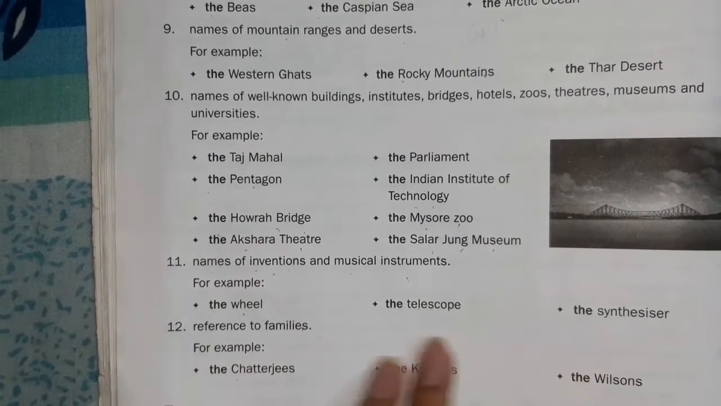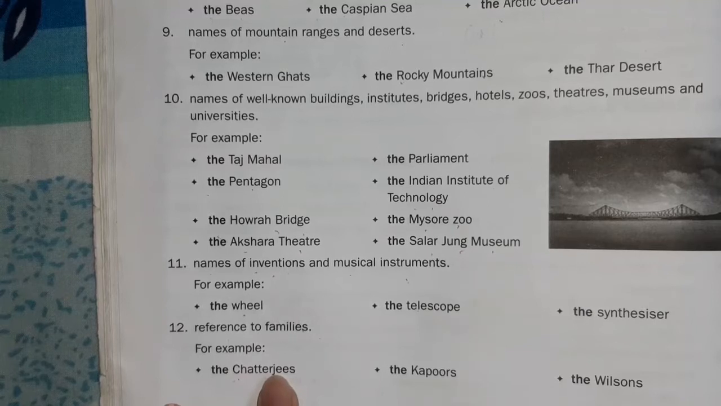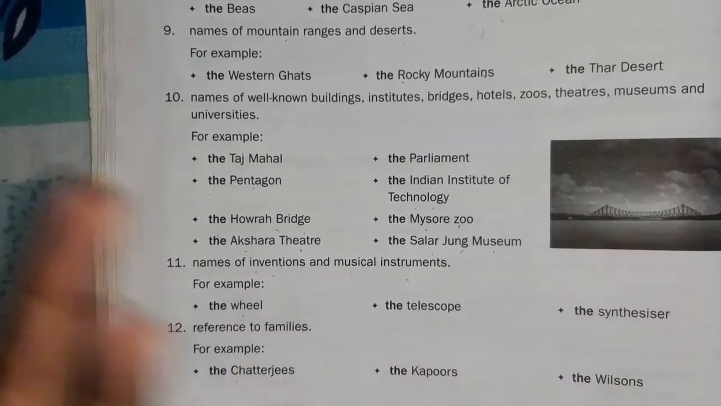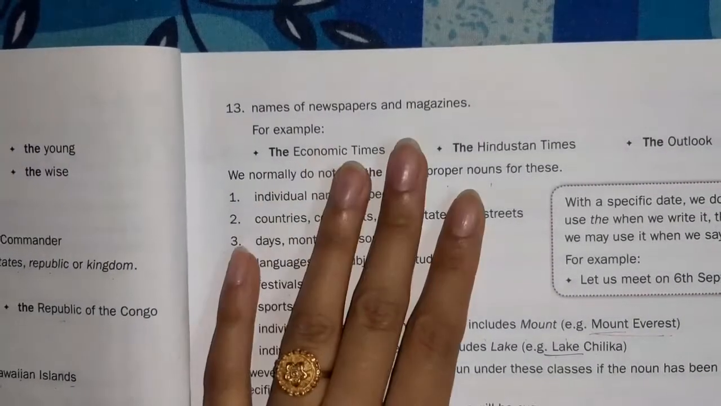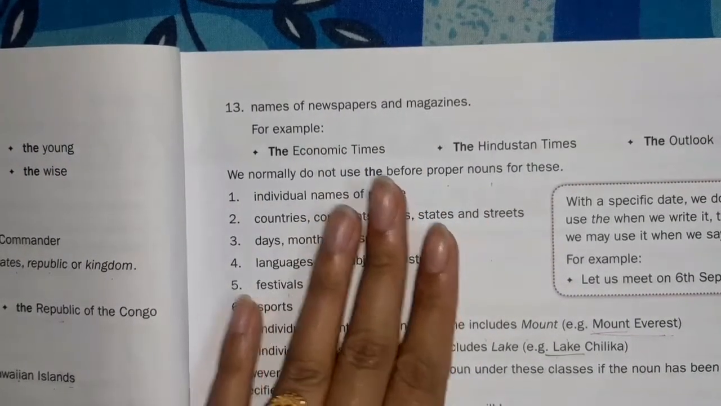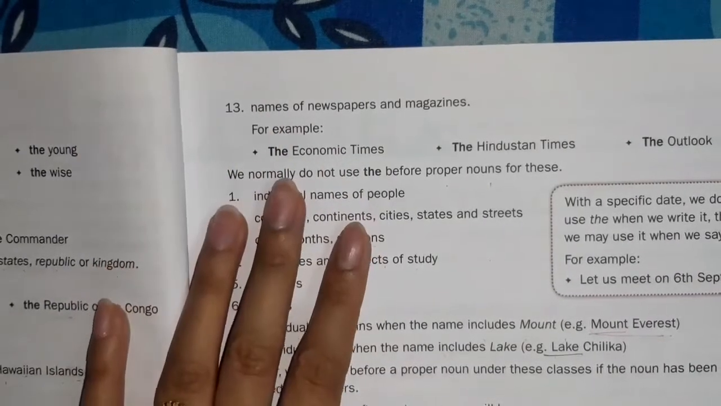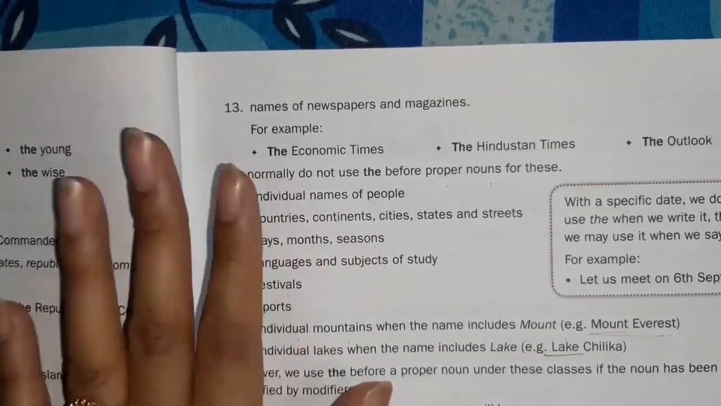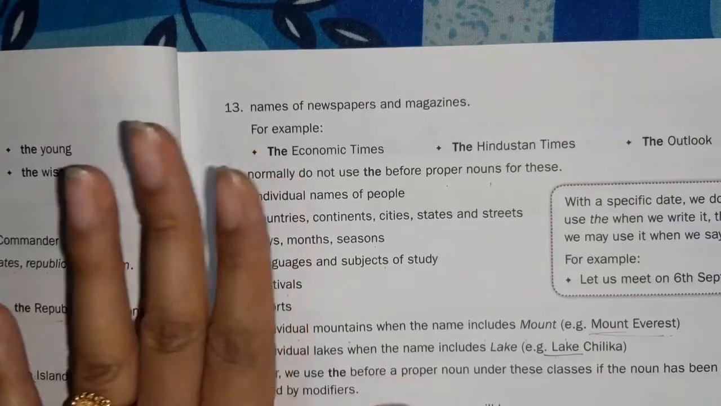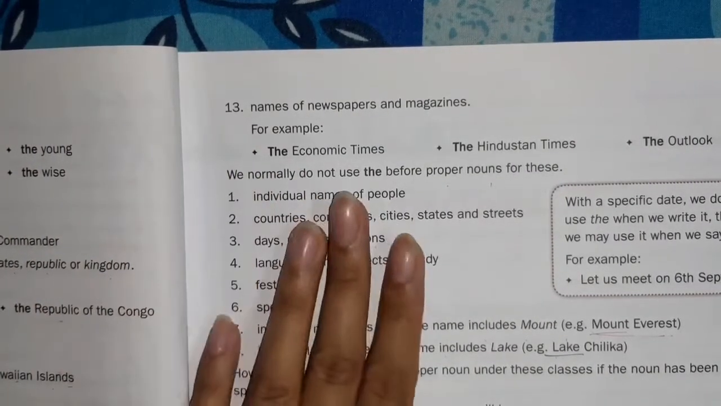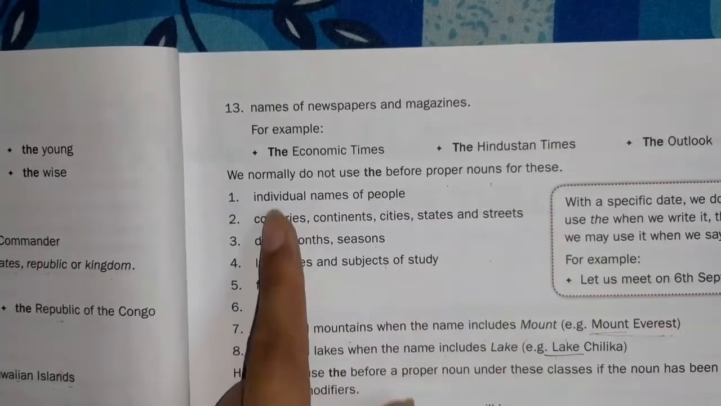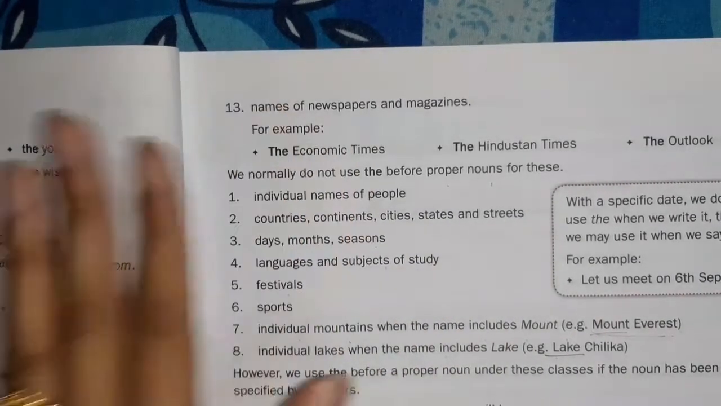And the names which refer to families, like the Chatterjees, the Kapoors, the Wilsons, the Kalitas, like that. Okay. With that we have to use the. The names of newspapers and magazines also we have to use the. And one more thing is missing here, the names of holy books like the Gita, the Bhagavad Gita, the Quran, okay, the Bible. With that we have to use the. Okay. Now the thing is that we have learned the uses of the.